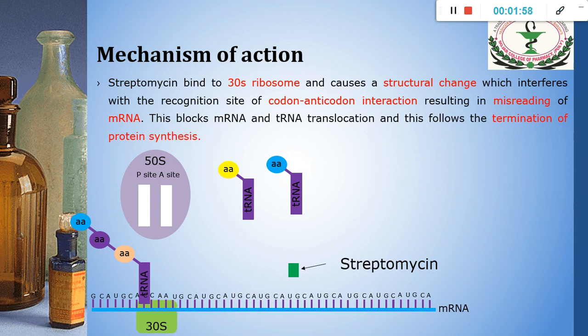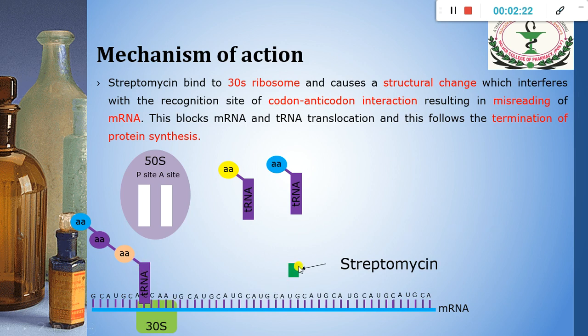This will mislead the mRNA, and this misleading of mRNA will block the mRNA and tRNA translocation, and this will lead to termination of protein synthesis. Now we will see how it will occur.